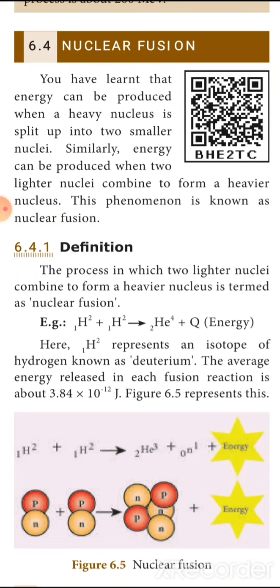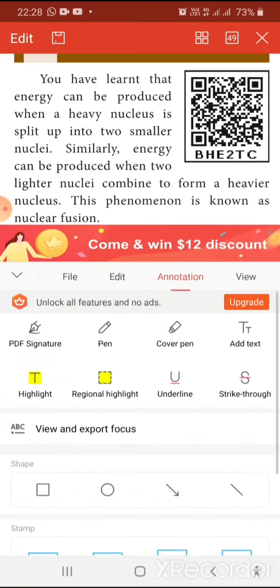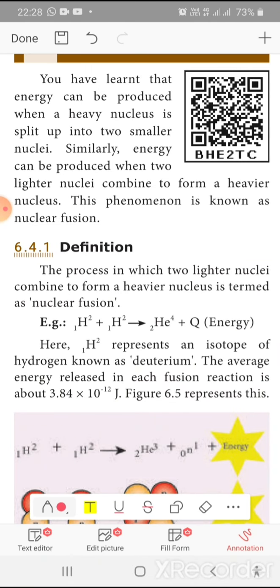Joining up of smaller nuclei into a heavier nucleus is called fusion. See the definition. When two lighter nuclei combine to form a heavier nucleus, this phenomenon is called nuclear fusion. The process in which two lighter nuclei combine to form a heavier nucleus is termed nuclear fusion.